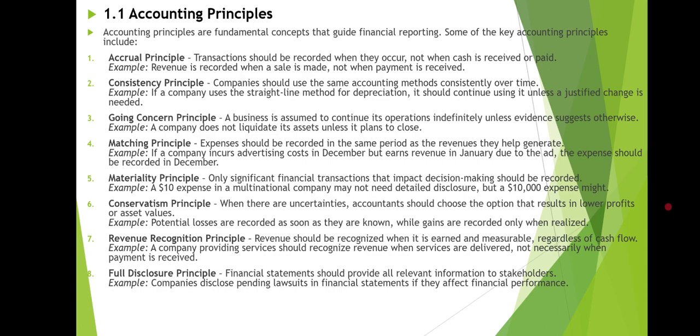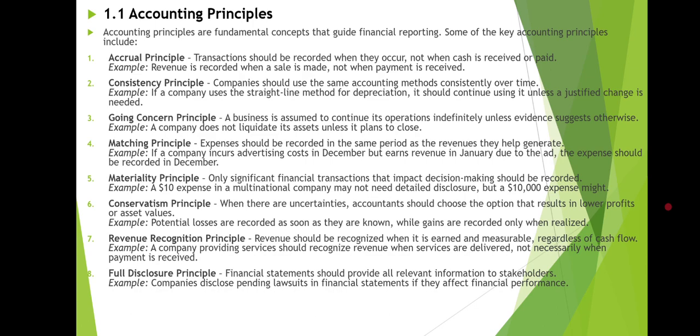Next principle we have is the conservatism principle. When there are uncertainties, accountants should choose the option that results in the lower profit or asset values. For example, potential losses are recorded as soon as they are known, while gains are recorded only when realized. And the next principle we have is the revenue recognition principle, which means the revenue should be recognized when it is earned and measurable, regardless of cash flow.